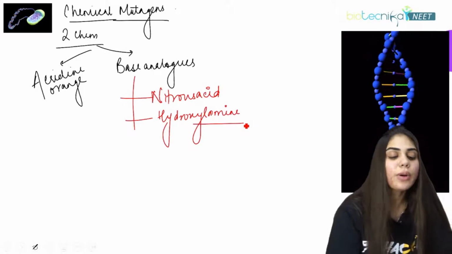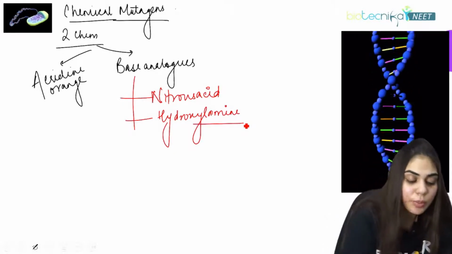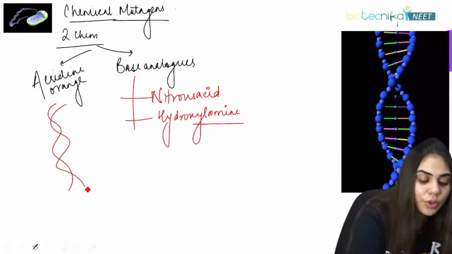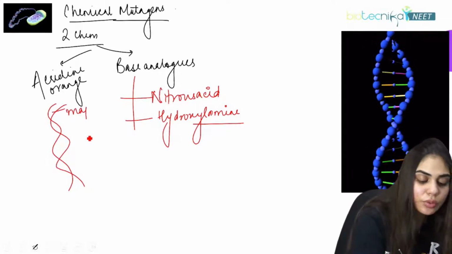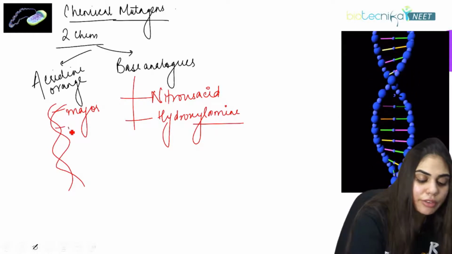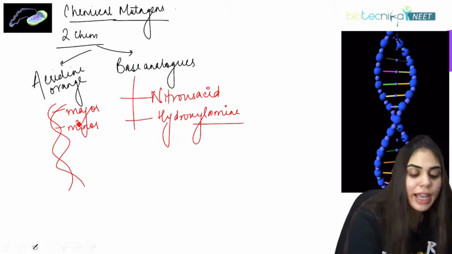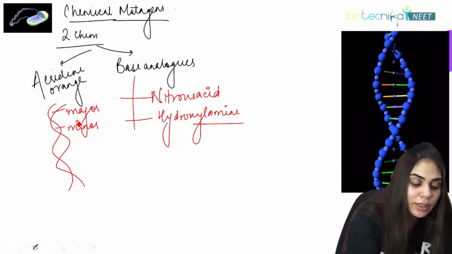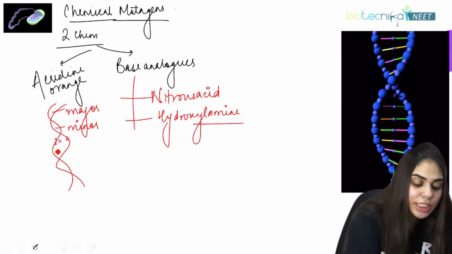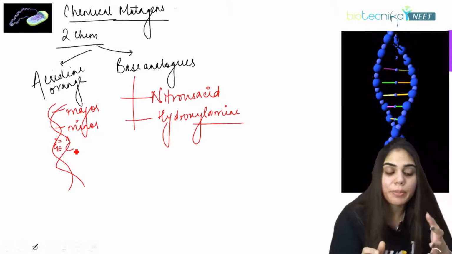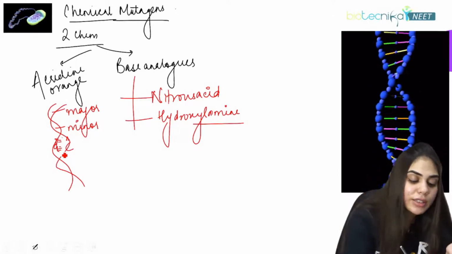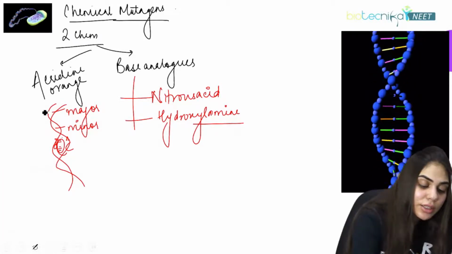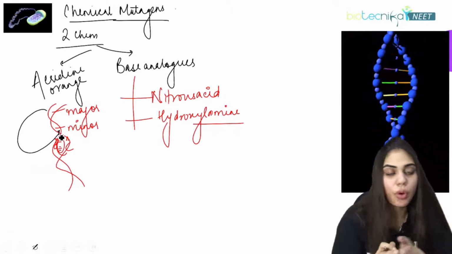So how does acridine orange work? Suppose this is DNA. In DNA, we have a major groove and also a minor groove. The bases are present in these grooves, like T pairs with A, G pairs with C. Instead of pairing of these bases, acridine orange comes and intercalates and binds to the minor groove of DNA.